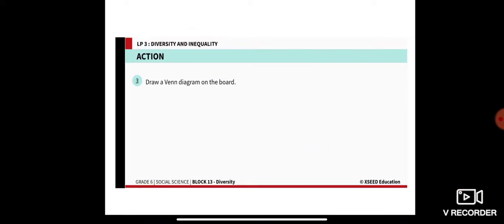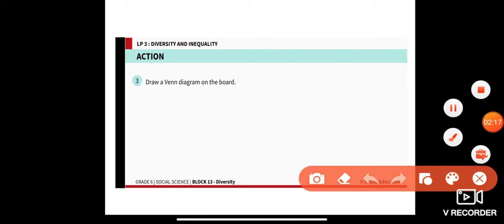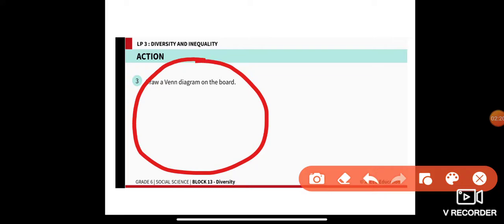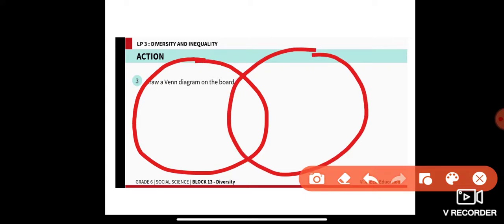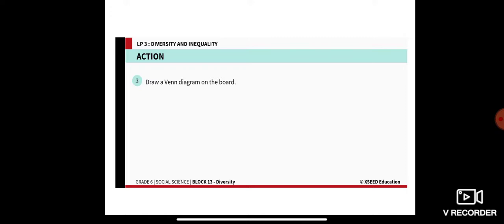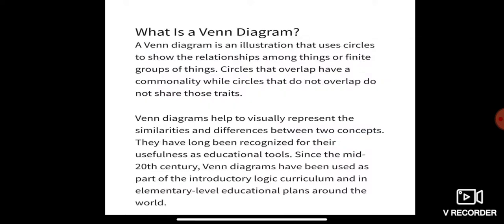So now I will be showing you what actually a Venn diagram is. This diagram is actually called a Venn diagram. So I will let you know the meaning of a Venn diagram. A Venn diagram is an illustration that uses circles, as I've shown to you, to show the relationships among things or finite groups of things. Circles that overlap have a commonality, while circles that do not overlap do not share those traits.